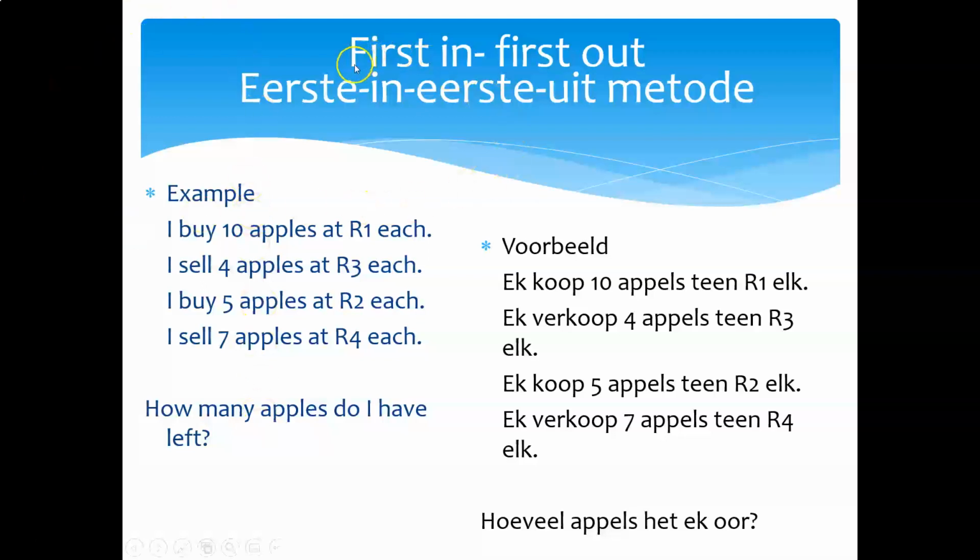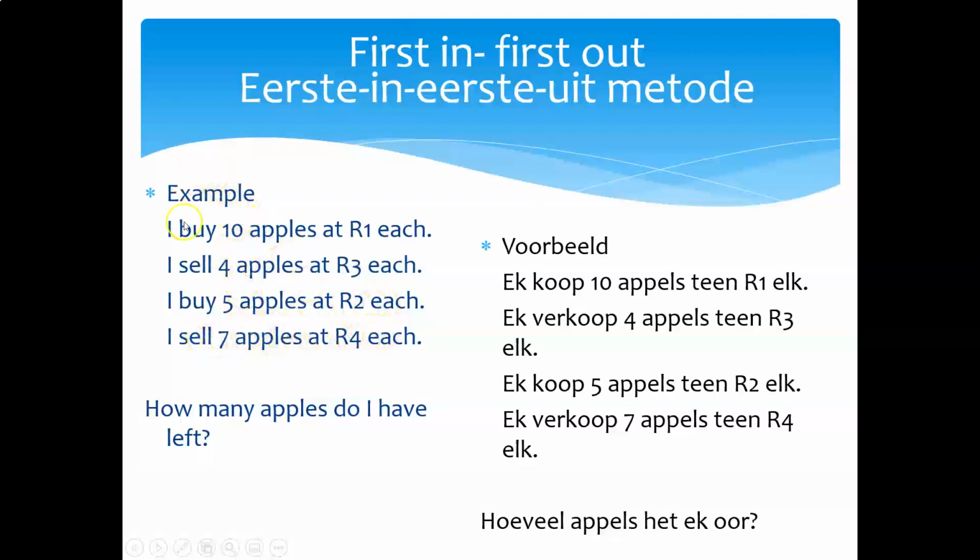Let's explain this valuation method by way of an example. Let's do first in, first out first. Let's say I buy 10 apples at 1 rand each. Then I sell 4 apples at 3 rand each. I buy 5 apples at 2 rand each, and then I sell 7 apples at 4 rand each.